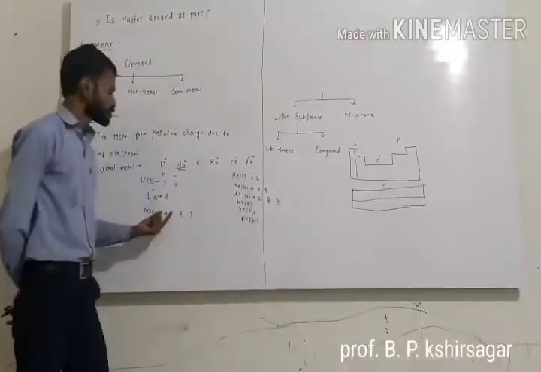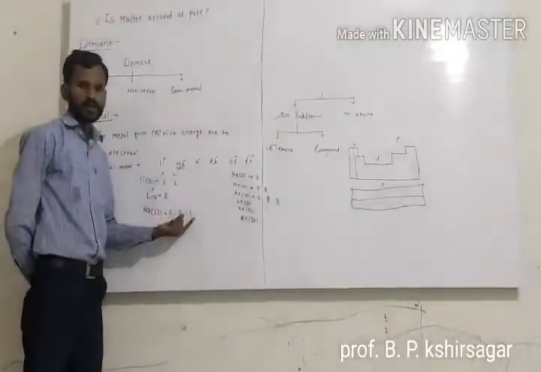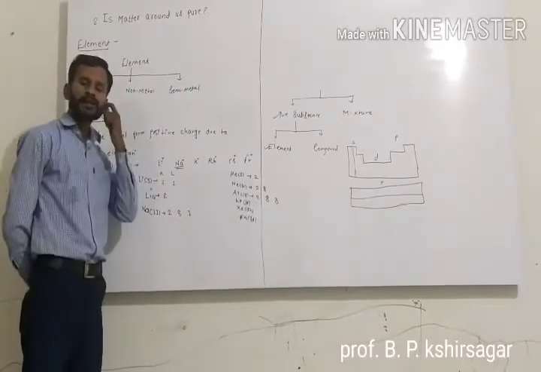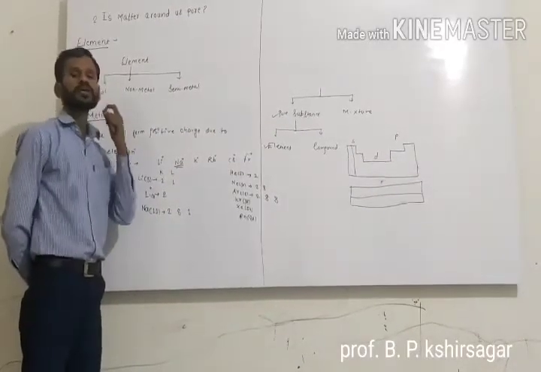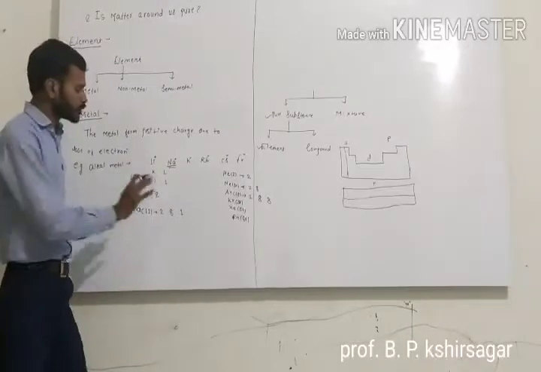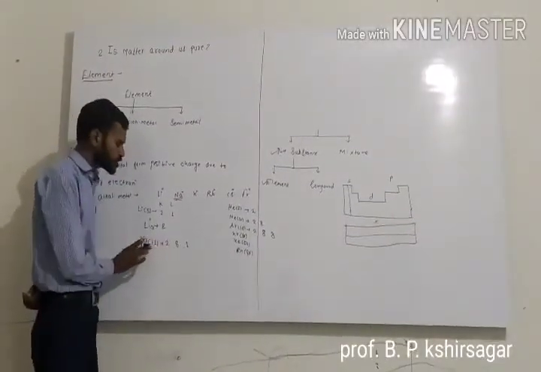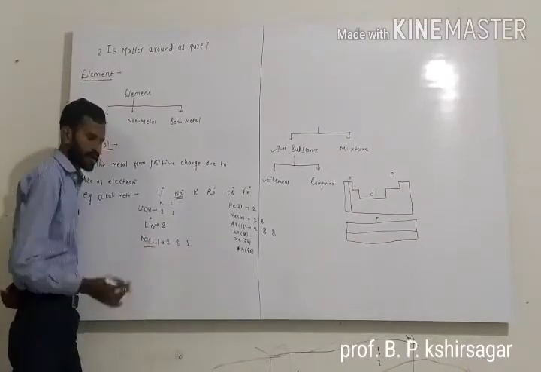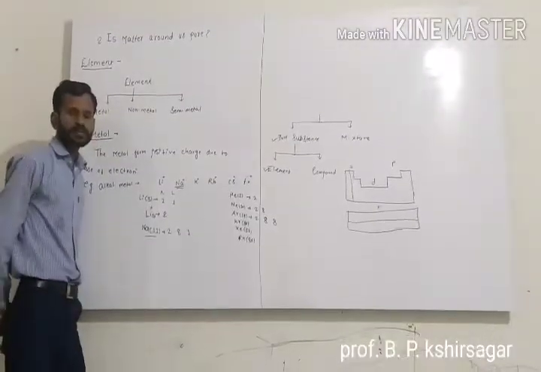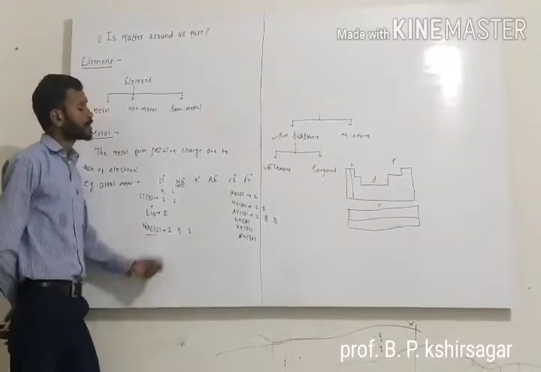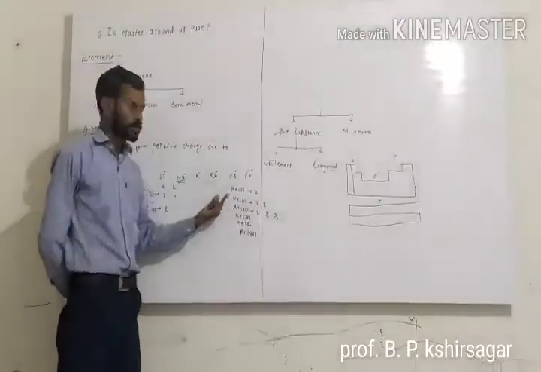Now this sodium also loses an electron to get the stable electronic configuration. And the nearest noble gas element is neon.